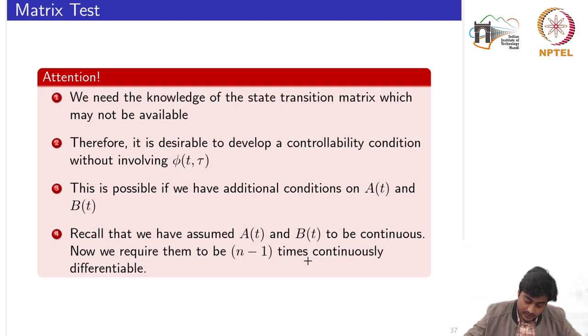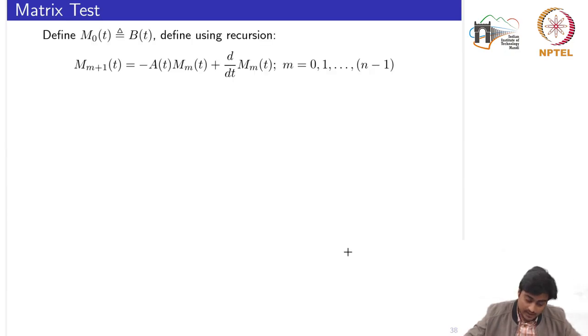In order to relax the computation of the state transition matrix, we need this additional condition on the A, B matrices. Now before looking at that result, we'll do some bookkeeping so that we have a clear proof by construction itself.